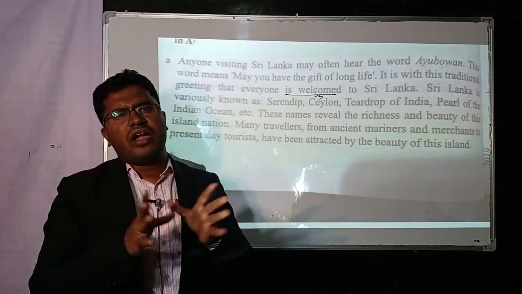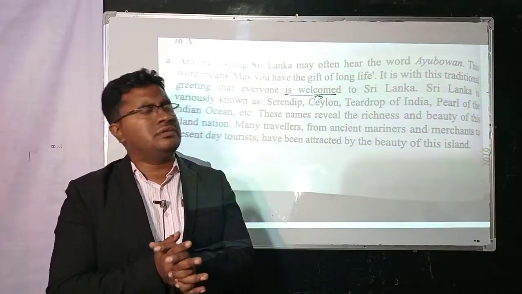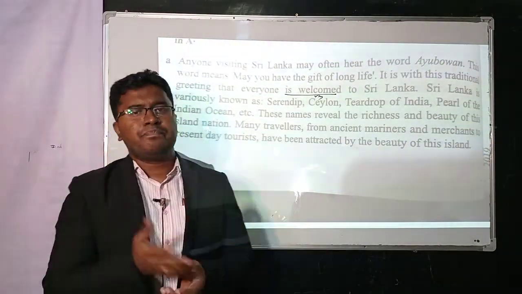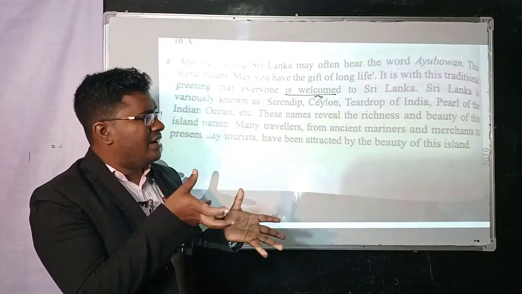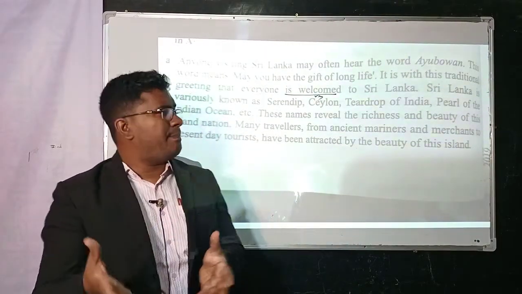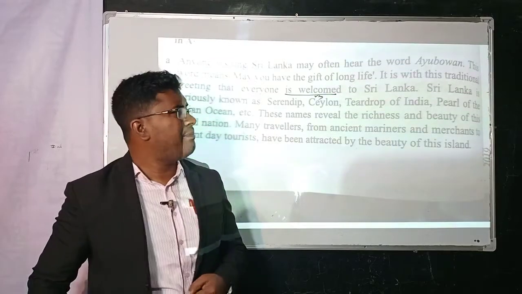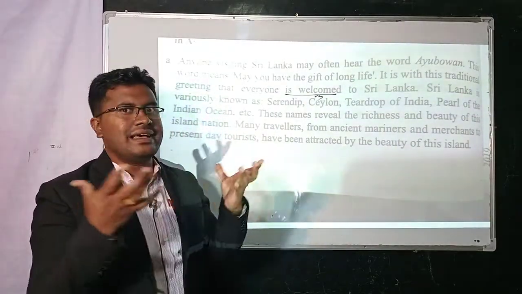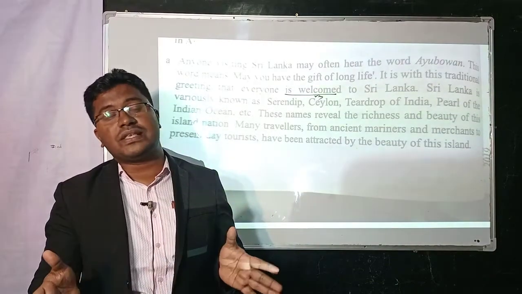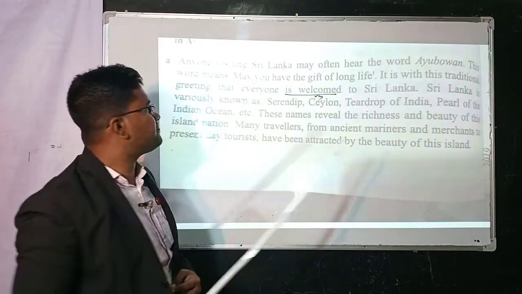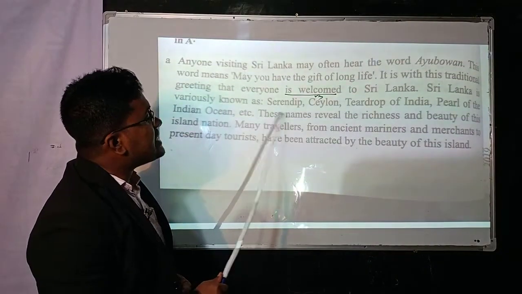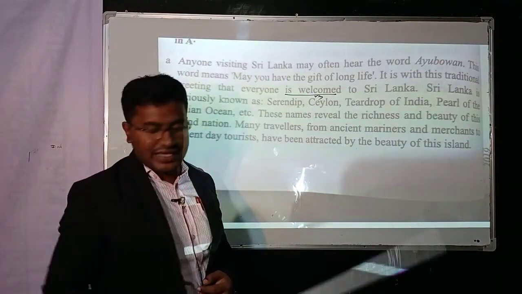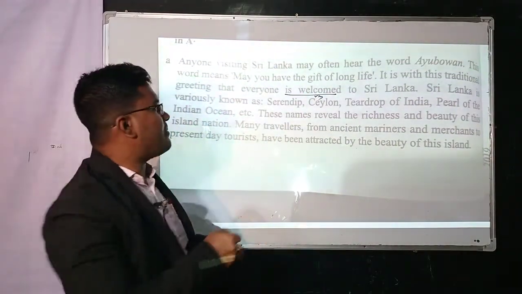Pearls means very beautiful, valuable things, which are collected from the pearl oyster. And pearls are generally used for making girls' ornaments, and they are very valuable. These names, look at the board, my dear students. These names, which names?